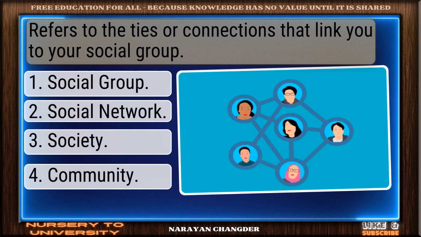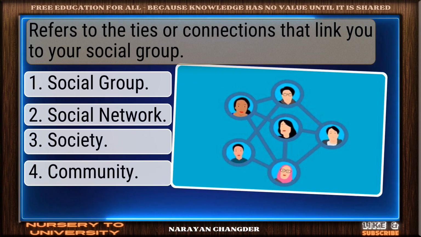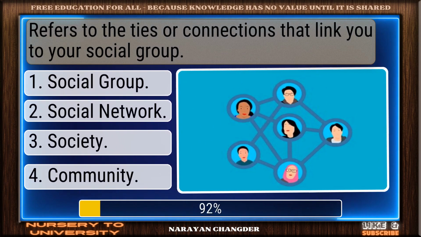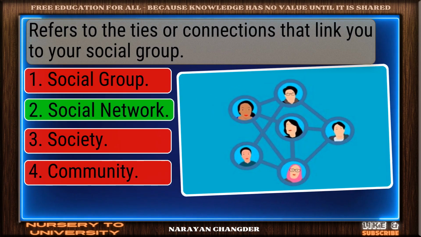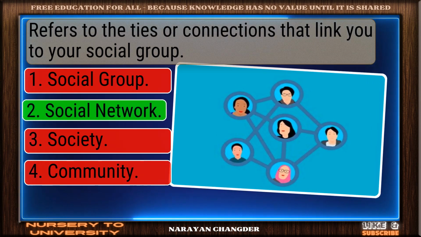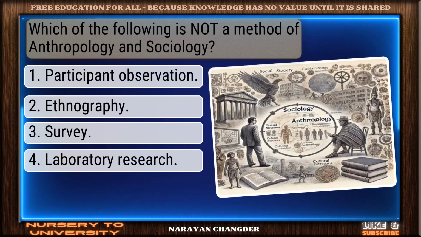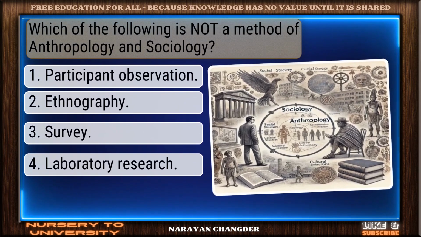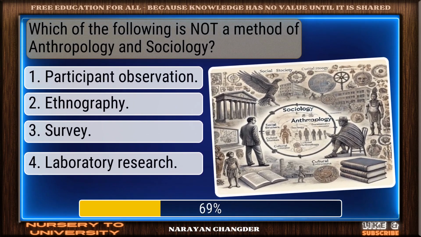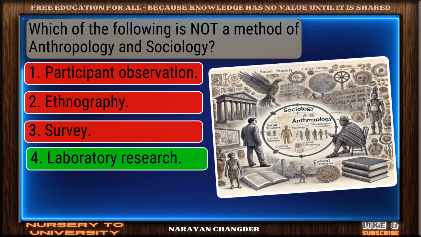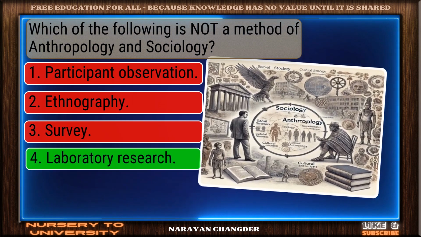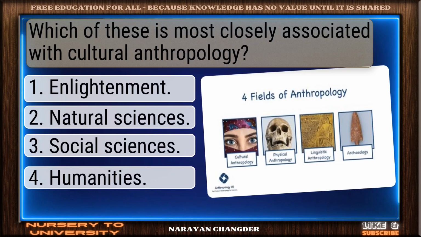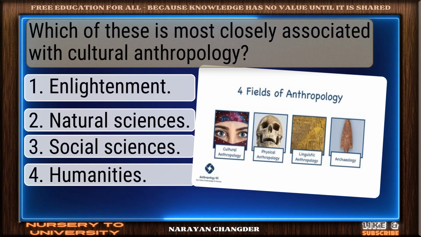Refers to the ties or connections that link you to your social group. Right choice. Social network is the best answer. Which of the following is not a method of anthropology and sociology? Great job. Laboratory research is the accurate answer. Which of these is most closely associated with cultural anthropology?